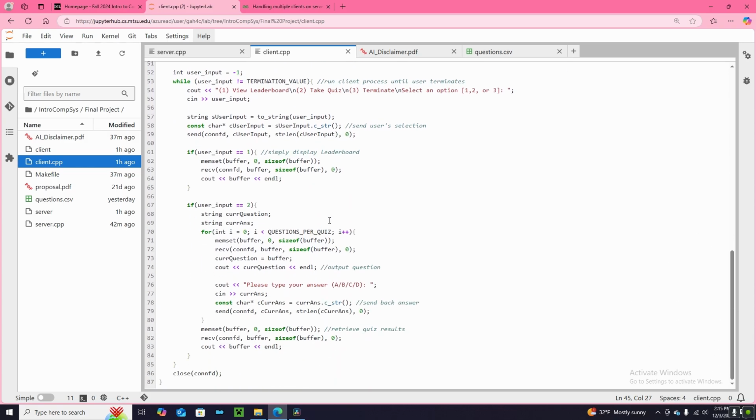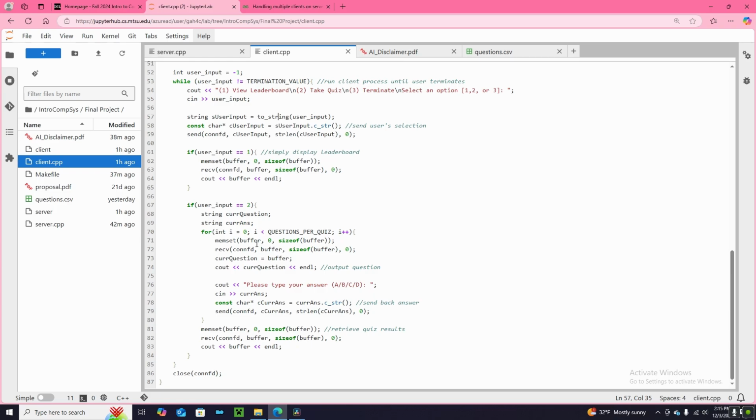So after the username has been validated, we enter our main loop of the function, which first of all we get prompted for the options. The user can choose which one they want to see, and it sends the user selection to the server. And so if the user selected 1, all it does is simply request the information of the leaderboard from the server and prints it out, because the server is going to send it back already formatted. So it just prints it out.